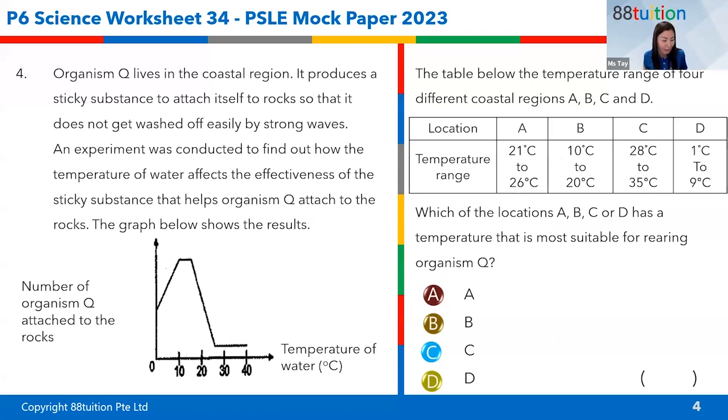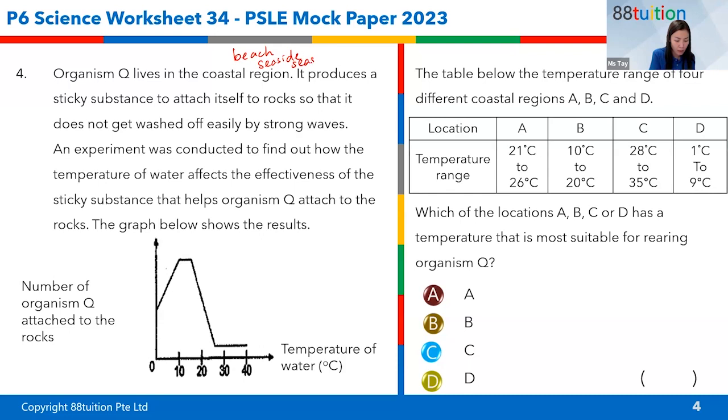I like that. Question 4. Organism Q lives in the coastal region. What is the meaning of coastal region? Do you know? Yeah, probably somewhere near the beach. Very good. Near the seashore. Seaside.